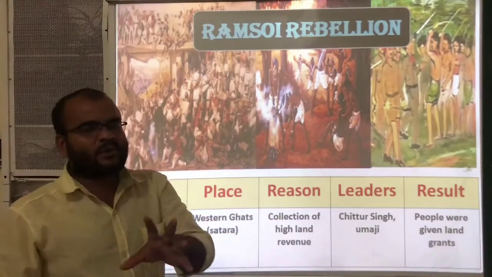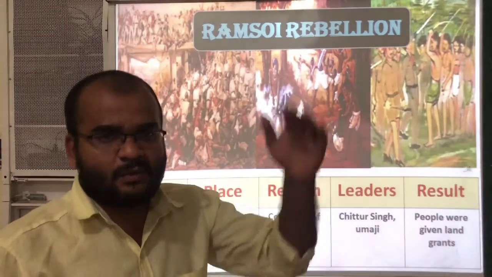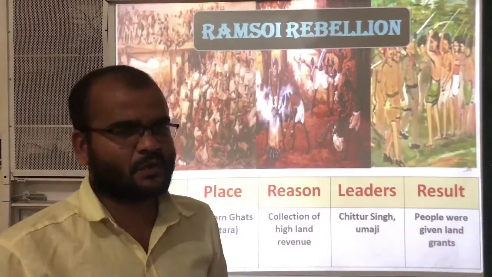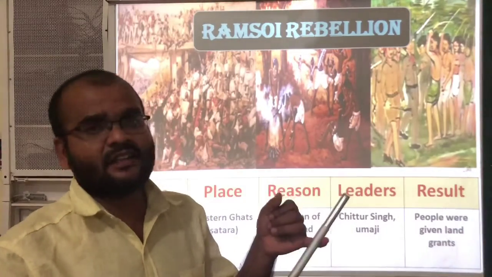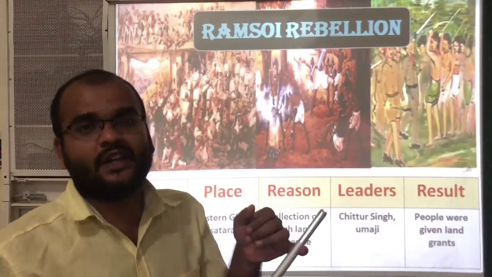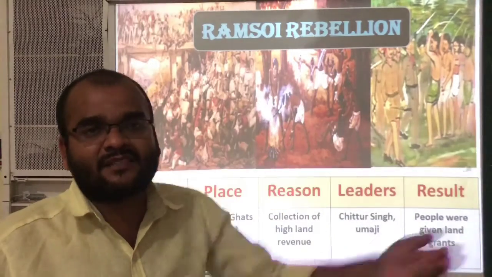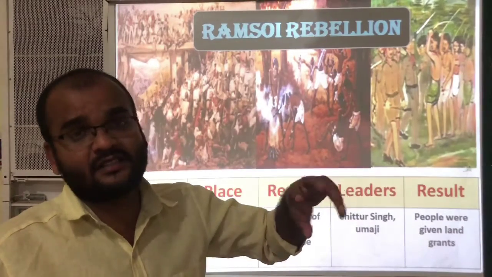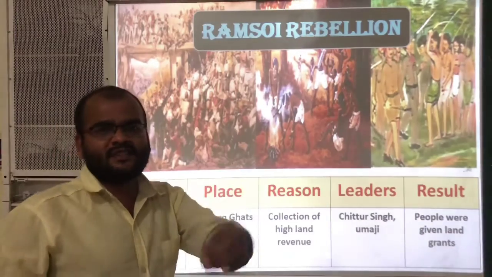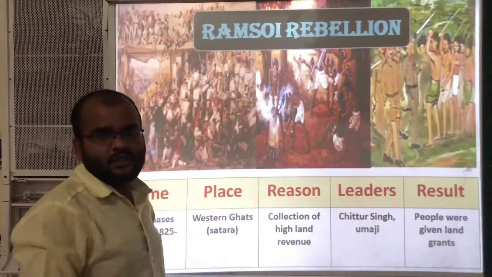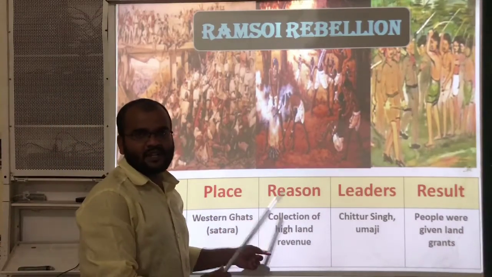Almost in all the tribal areas, the reasons are almost the same. What are those reasons? Either they are collecting high taxes, high land revenues from the tribals, or they are forcefully occupying the lands of the tribes and selling them to outsiders. Almost the same reasons for all the revolts. And here, collection of high land revenues from the tribes.